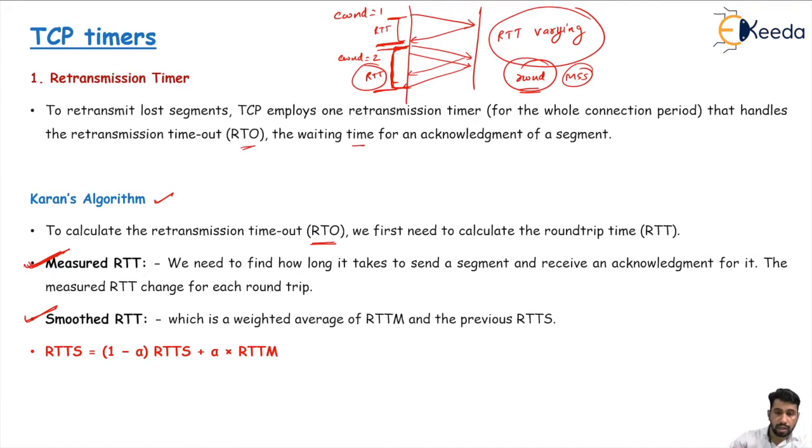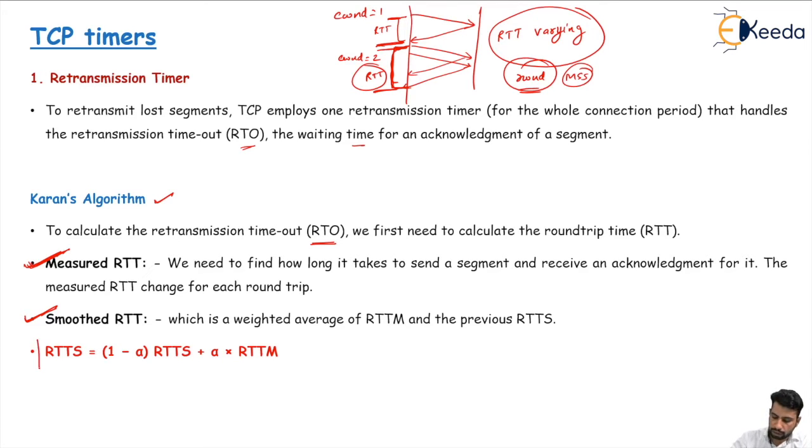This is the measured RTT, which we measure by the clock starting. And the second, the smooth RTT, is calculated for the future, and we take it as the average.